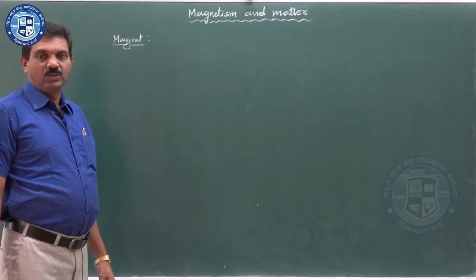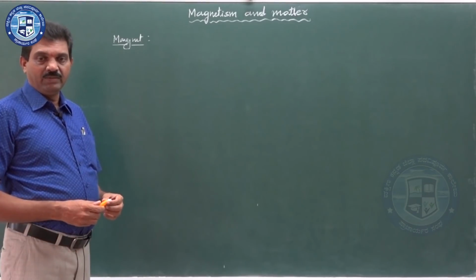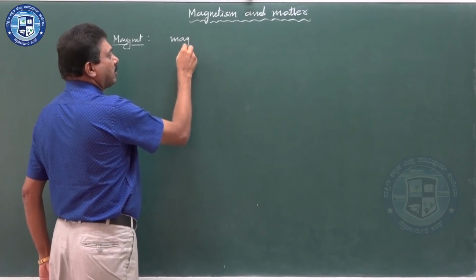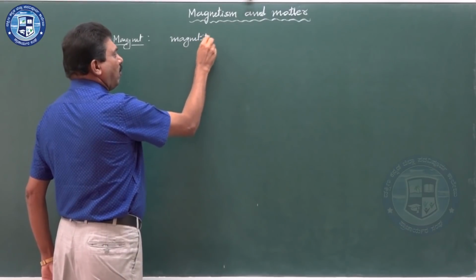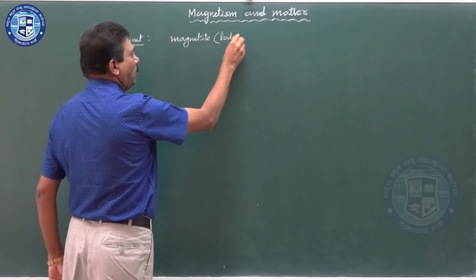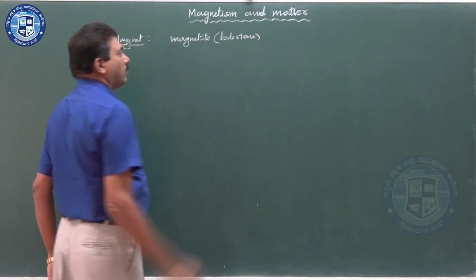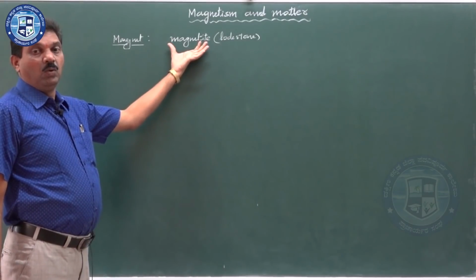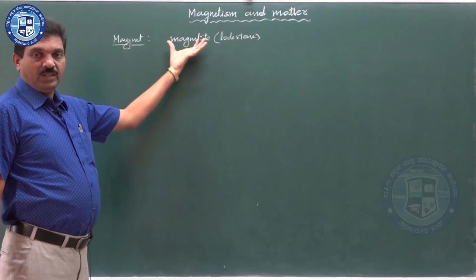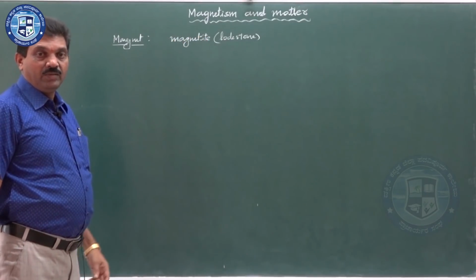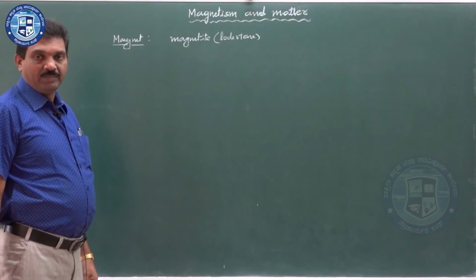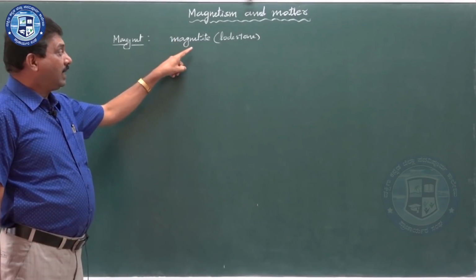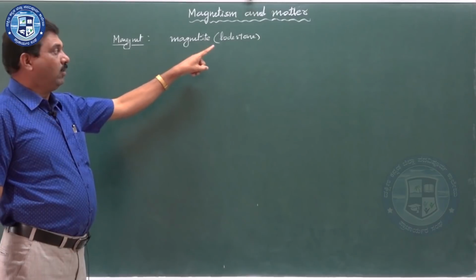Magnet, actually it is a word derived from the original word magnetite, or it is also called lodestone. Magnetite is an ore of iron. It is found in the place called Magnesia. It is an island near Greece. Magnetite is the material or lodestone.